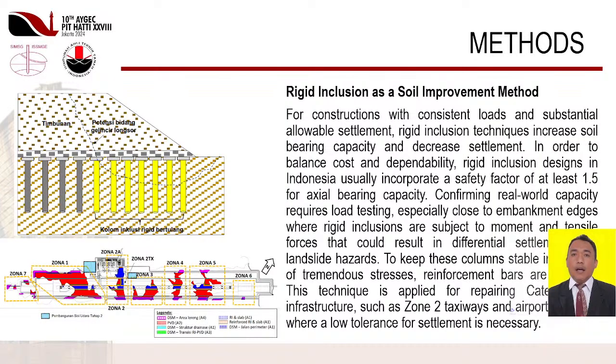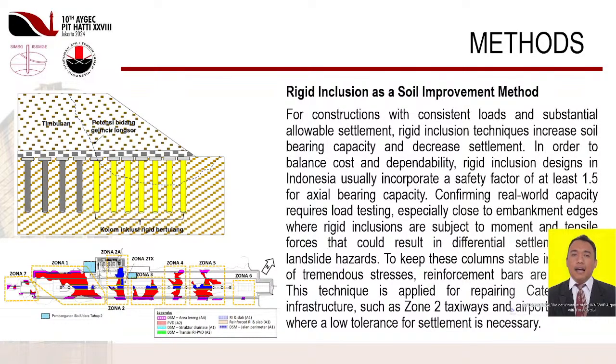Next. Rigid inclusion is a soil improvement method. For constructions with consistent loads and substantial allowable settlement, rigid inclusion techniques increase soil bearing capacity and decrease settlement. In order to balance cost and dependability, rigid inclusion designs in Indonesia usually incorporate a safety factor of at least 1.5 for axial bearing capacity.